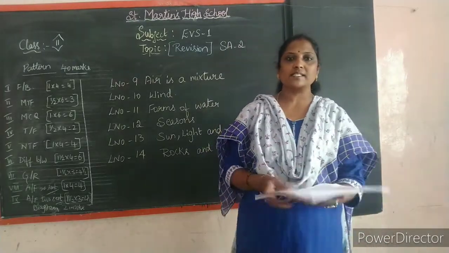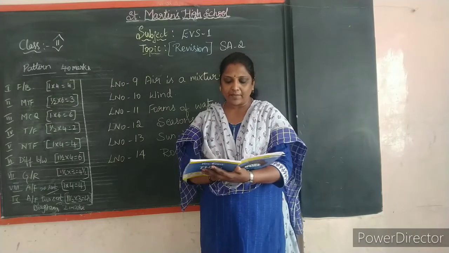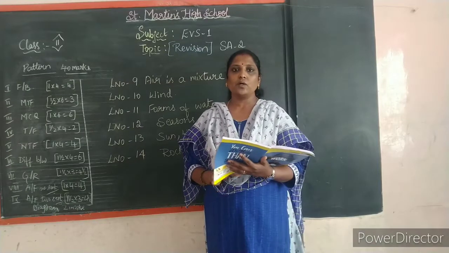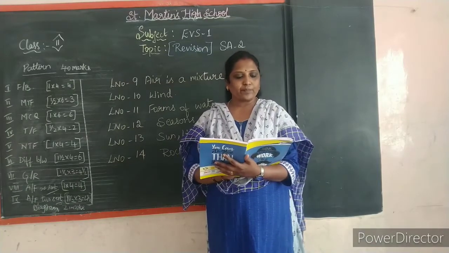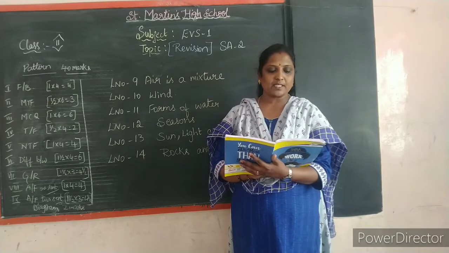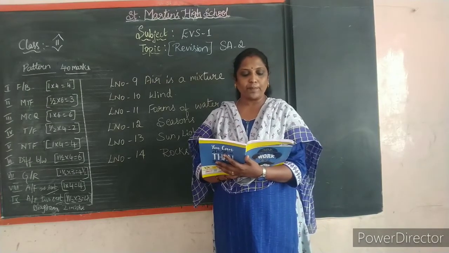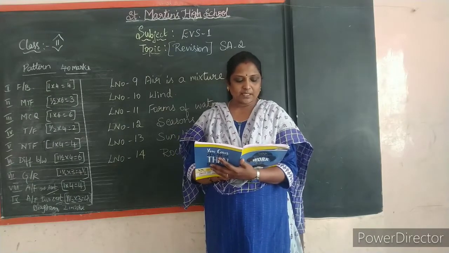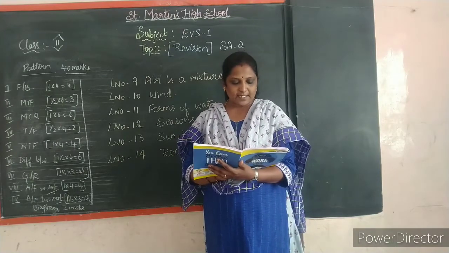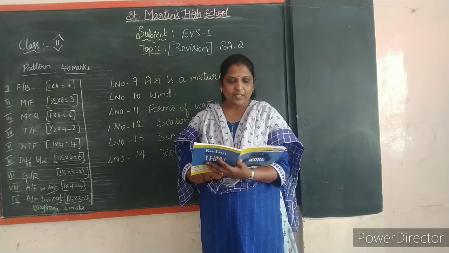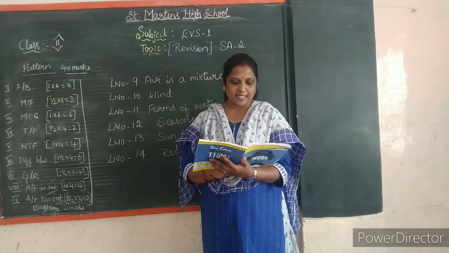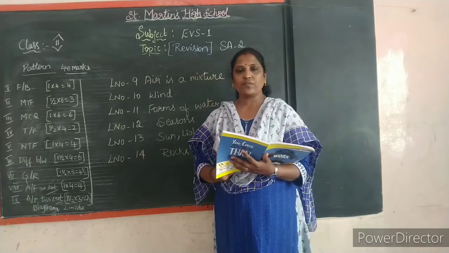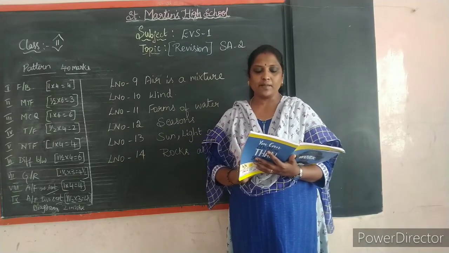In the classwork, you can see the answer the following questions. Why do we need air? All living things need air to breathe. Why should we plant more trees? Because we should grow more plants, because plants make the air clean. How do germs mix with the air? Germs keep floating in the air. When a sick person coughs or sneezes, germs mix with the air. What pollutes the air? Smoke from vehicles and factories pollutes the air.